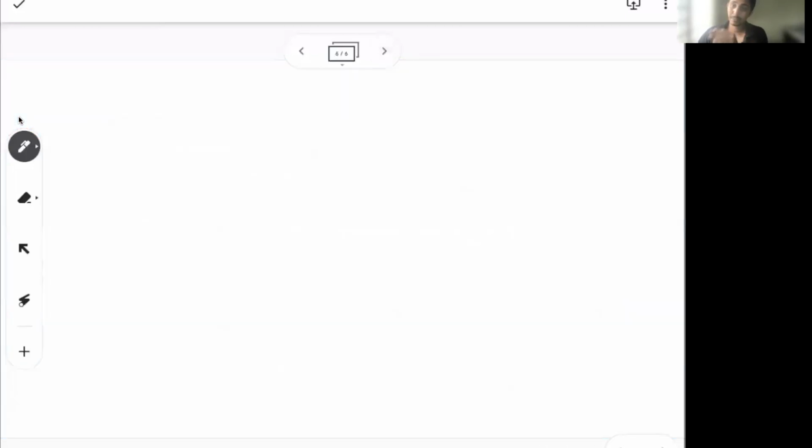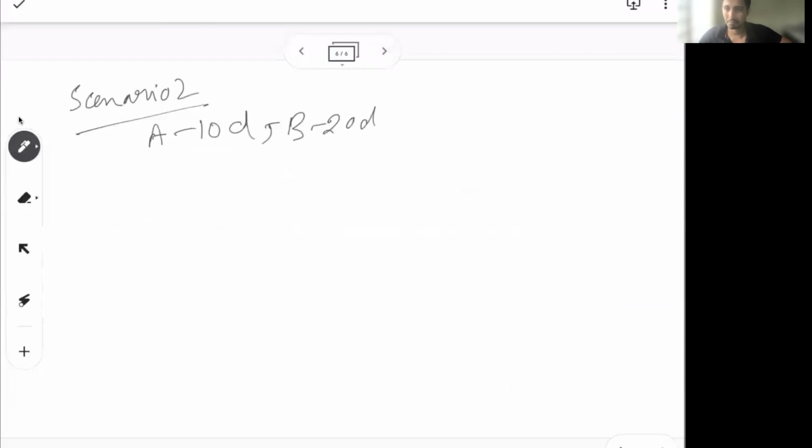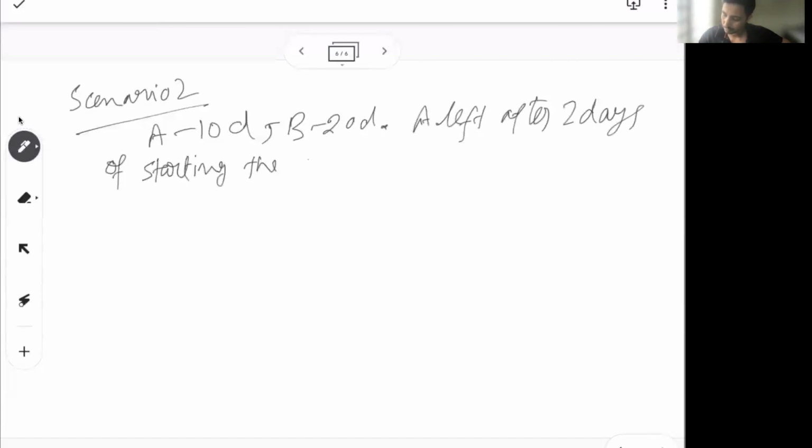Now let's tweak the problem a little more, and go to scenario 2. Scenario 2 talks about A taking 10 days to finish a work, and B taking 20 days to finish the same work. Same assumption, but A left after 2 days of starting the work. What is the total time you need to finish the work?